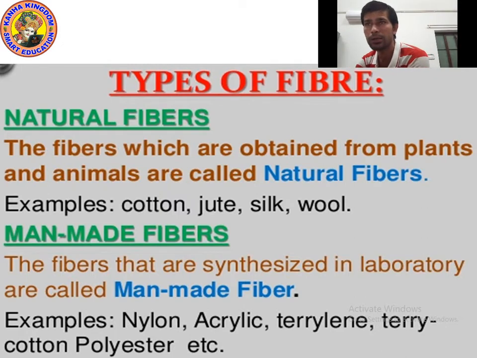Man-made fibers are also known as artificial fibers or synthetic fibers. As you can see on the screen, the definition: the fibers that are synthesized in a laboratory are called man-made fiber. Examples: nylon, acrylic, terylene, terrycotton, which is also known as terrycoat, and polyester.